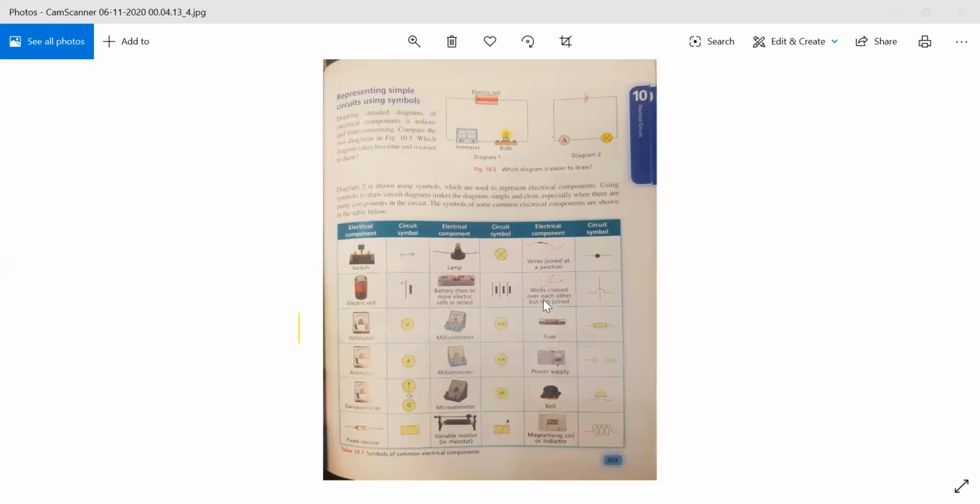Wires crossed over each other but not joined, it represents like this. Fuse, its symbol is like this. Power supply, the symbol you can see in the picture. If the bell is present, the bell symbol is there. And magnetizing coil or inductor, it has this one symbol.